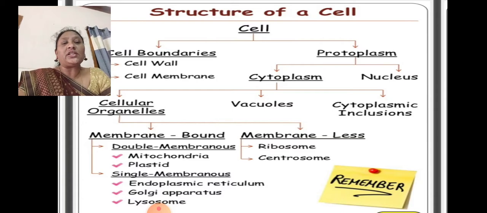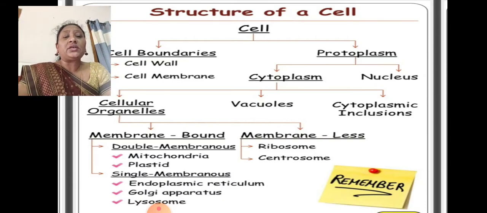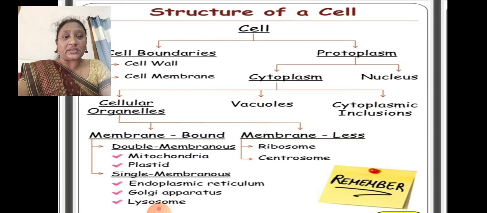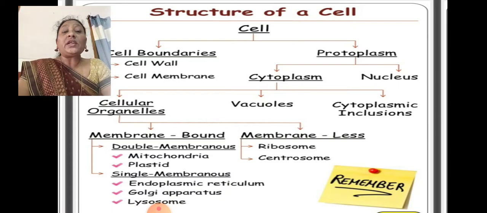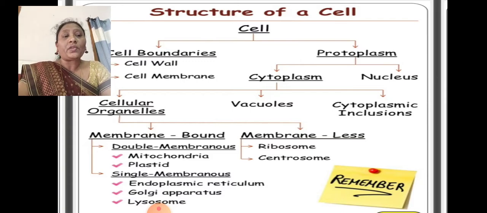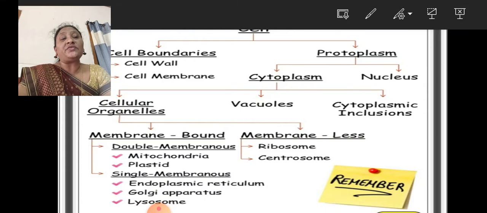Coming to the cell organelles, we have membrane-bound cell organelles and membraneless cell organelles. What are the membrane-bound cell organelles? Double membrane-bound cell organelles are mitochondria and plastids. Single membrane-bound cell organelles are endoplasmic reticulum, Golgi apparatus and lysosomes. Membraneless cell organelles are ribosomes and centrosomes. This division is given just to remember the structure of a cell easily.